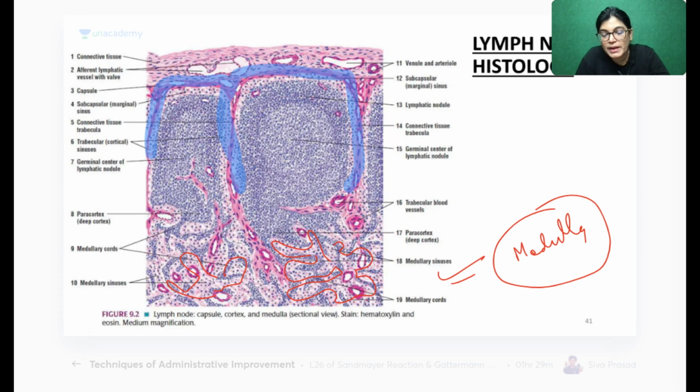Anastomosis, same as in the upper and lower limb. Anastomosis is there between arteries. Anastomosis is there in the arteries. Anastomosis we also have in veins. Lymphatics also anastomose with each other and form a network. So there are various kinds of anastomosis at different levels.